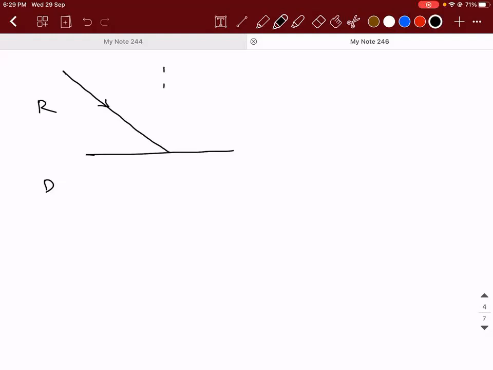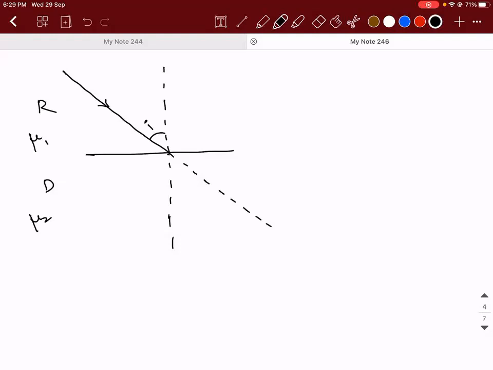Accepted. Will the ray bend towards the normal or away from the normal? Towards the normal, sir. What is the reason for it? How will you prove that it has actually got bent towards the normal? Because the light will travel slower in the denser medium, sir. Okay, accepted.